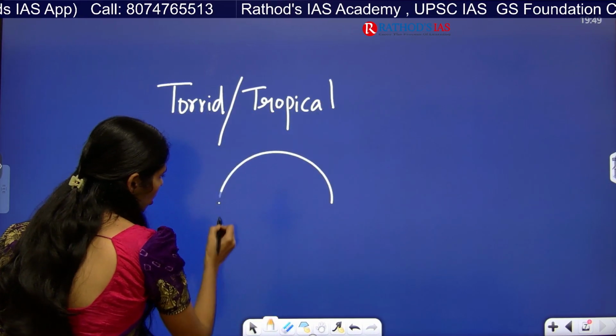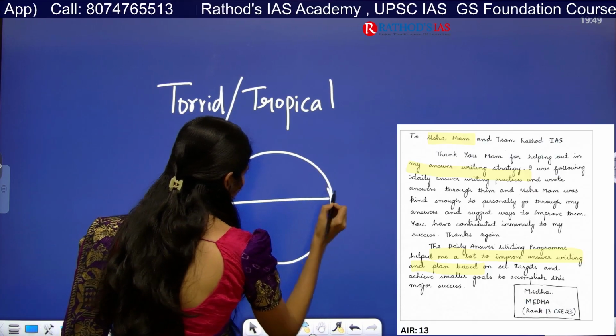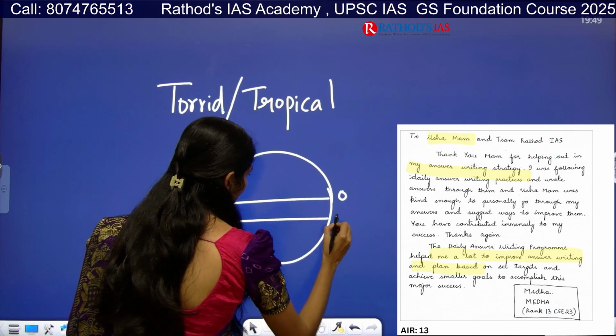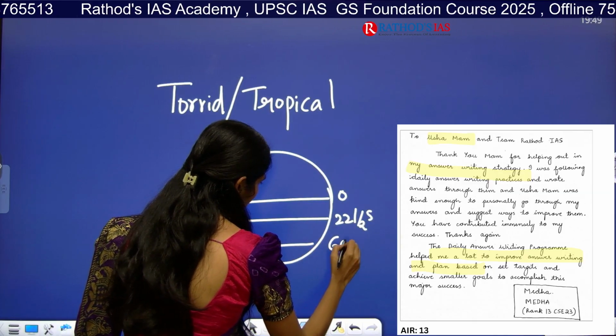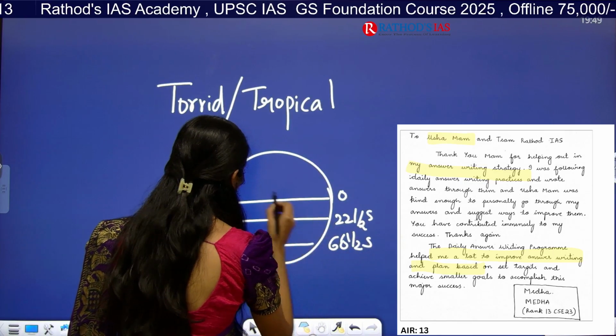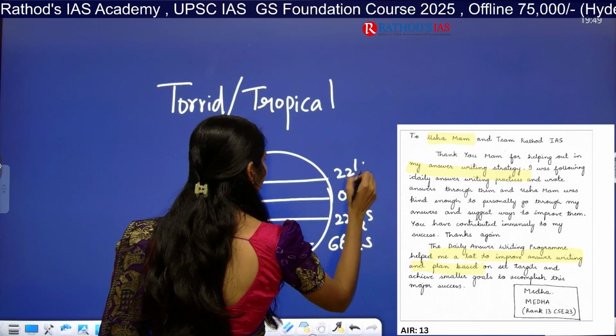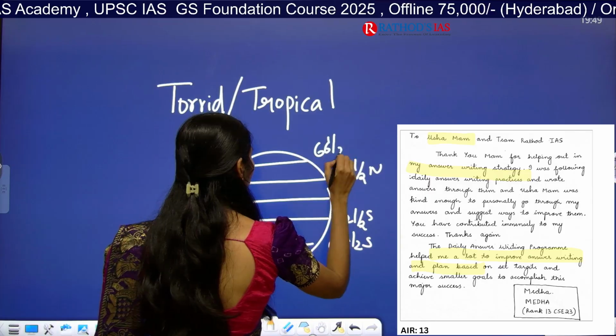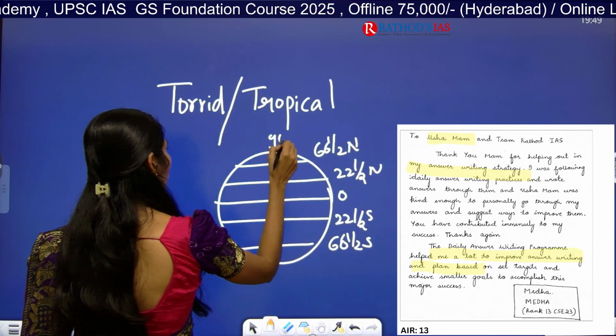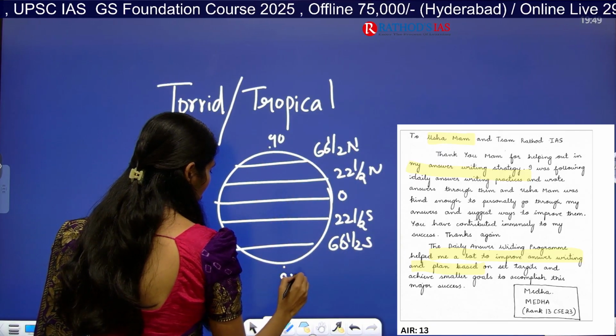So let us draw a globe. So this is our 0 degrees, 22.5 degrees south, 66.5 degrees south, 22.5 degrees north, 66.5 degrees north, the north pole, and here we have the south pole, right?